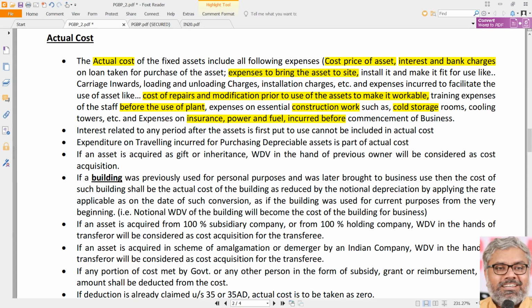Post installation, post put to use, post commencement of business, every expenditure like this, for example, insurance of the machinery, of course, already there is section 31 for that. If it is insurance for building, there is section 30 for that. Those are all revenue expenses post commencement of business. Prior to commencement of business, no. That is not revenue expenditure. That is a capital expenditure. Hence, that can be added to the actual cost of the fixed assets until the date the business has commenced. That is a normal situation where an asset is purchased by the SSE or acquired, constructed by the SSE. That is a point to be noted.